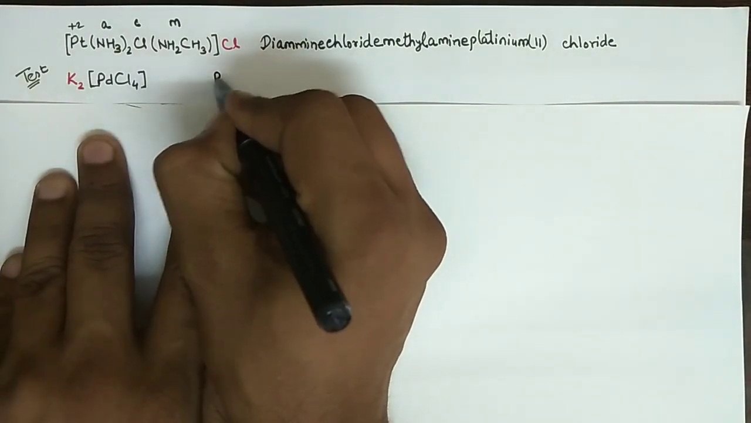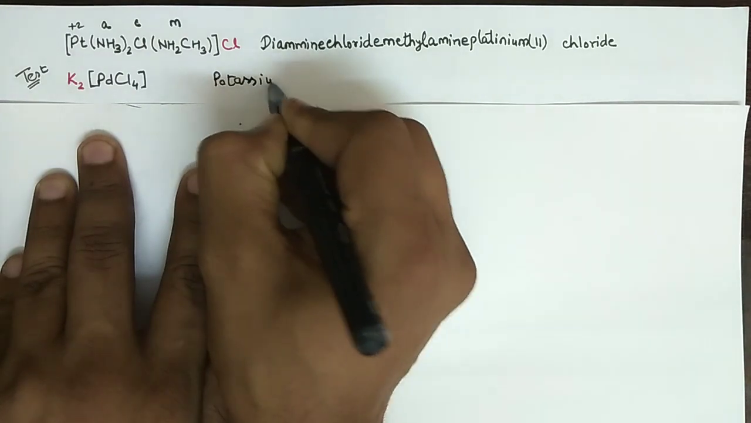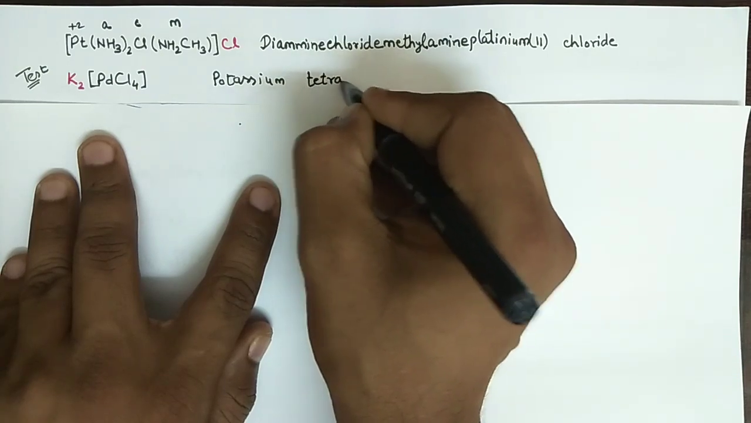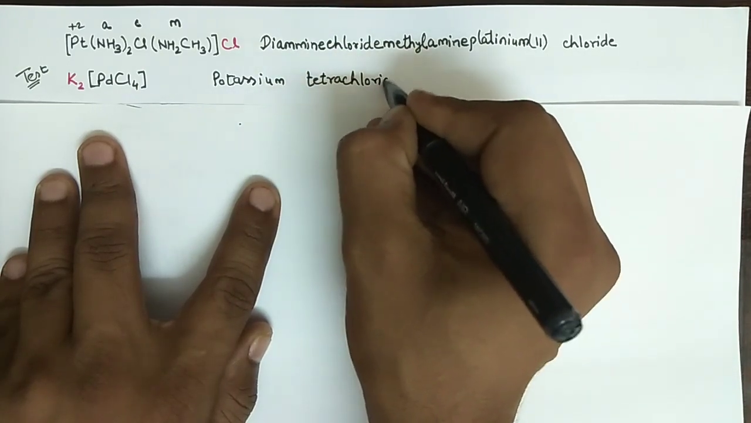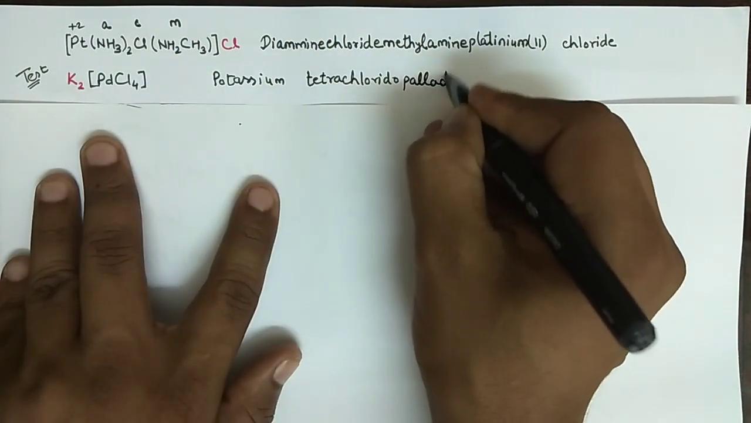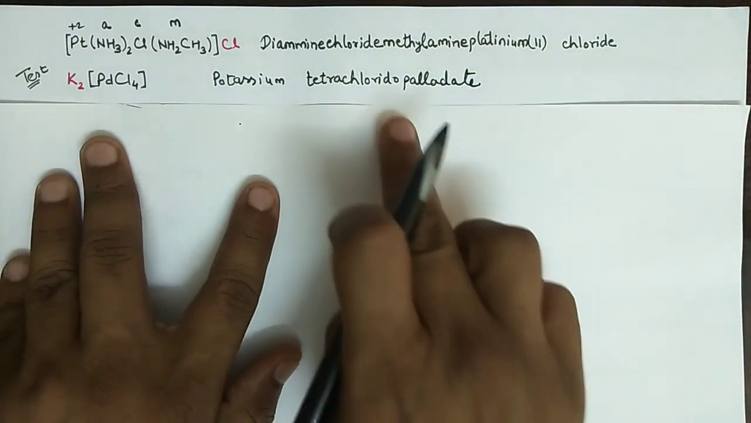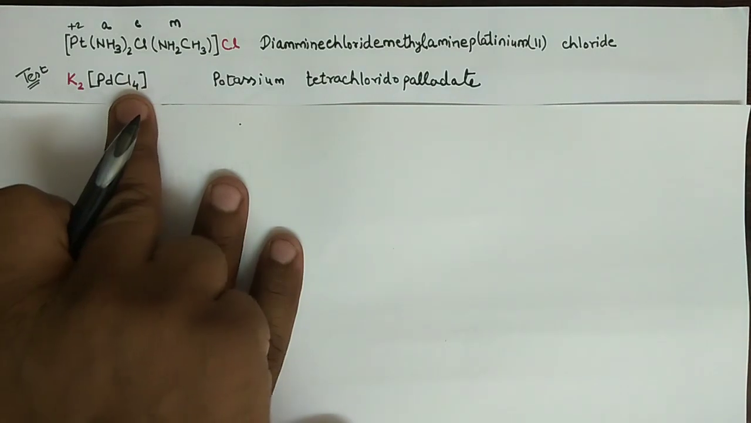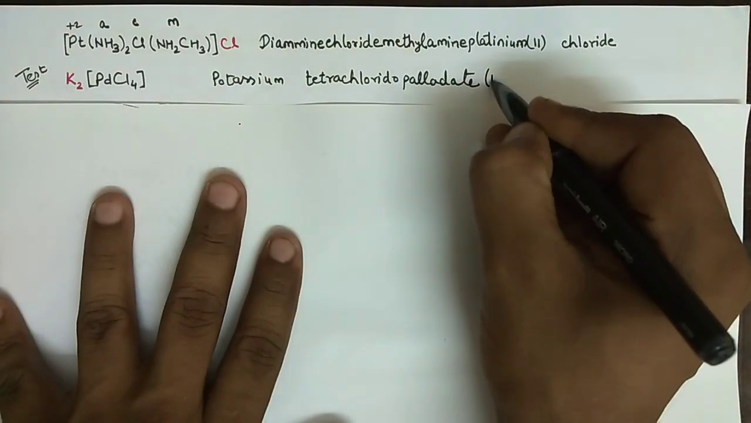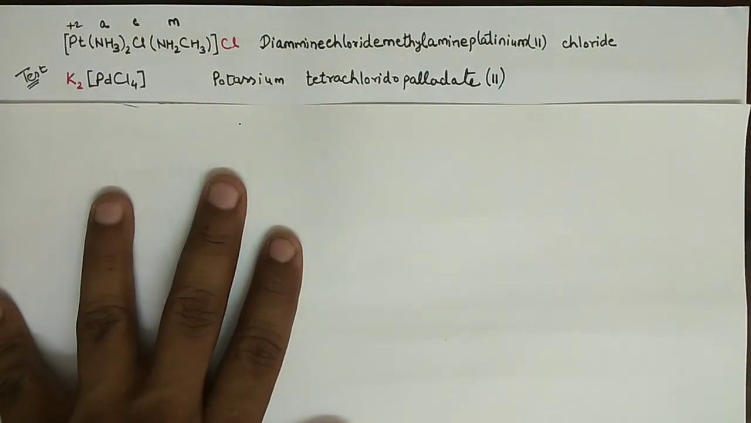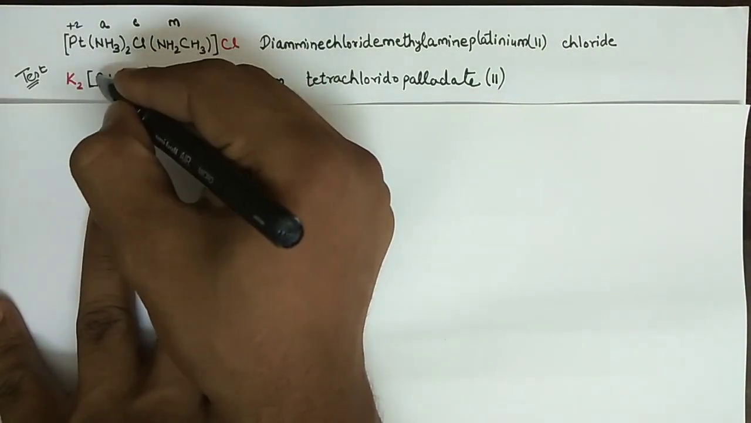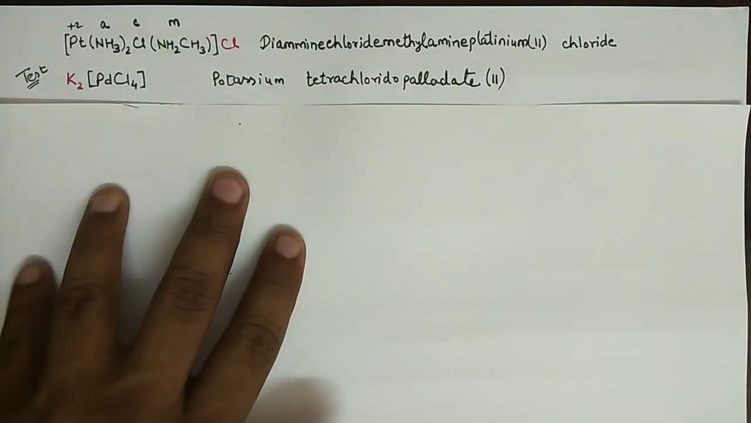The name will be potassium, then after a gap tetrachlorido, and then this should be named as palladate, right? Not palladium, it should be palladate because it is from the negative part, palladate. And the oxidation number of that is 2, right? Because potassium has a single positive charge, chloride has 4 negative charge, so palladium must have double positive charge, right?